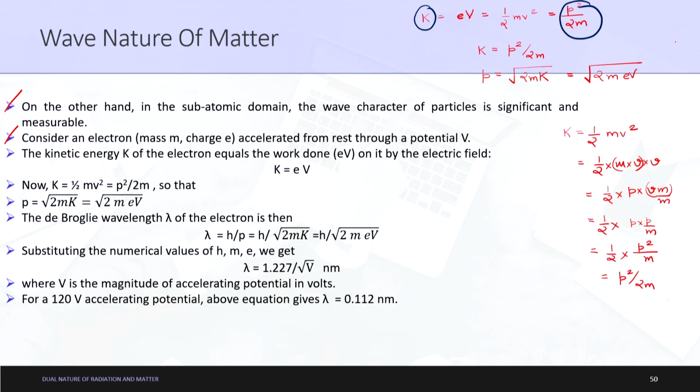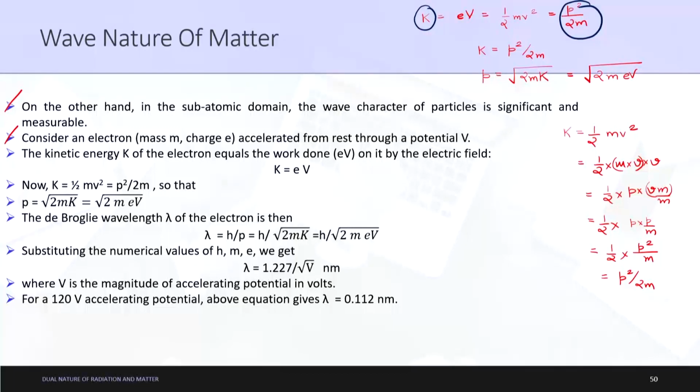So what we concluded from this complete mathematical formulation is, first of all, K is equal to the work done, that is equal to e multiplied by V. Using some mathematical formulations, as we know that p is always equal to m into v, we got that kinetic energy is equal to p square by 2m, and therefore finally p is equal to under root of 2m eV. Please remember this formula, a question may be asked from this relation.